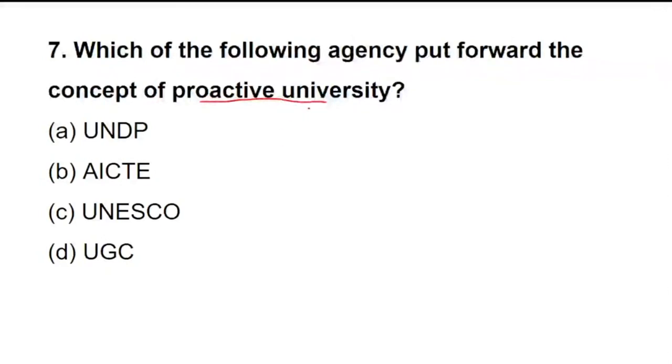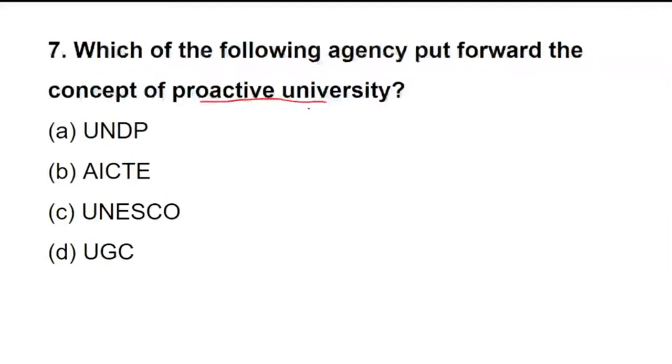It is all experimental. So the university allows us to take action based on something which provides a good opportunity to the student. So which of them put forward the concept of proactive university?